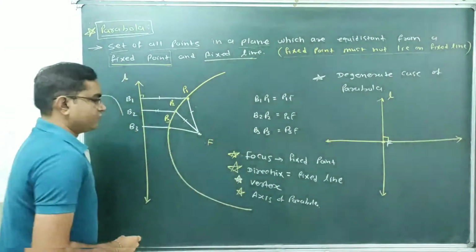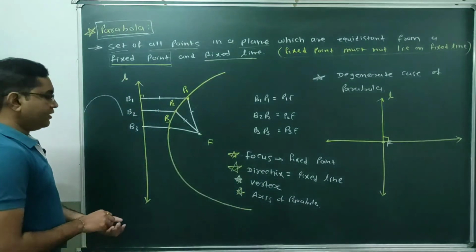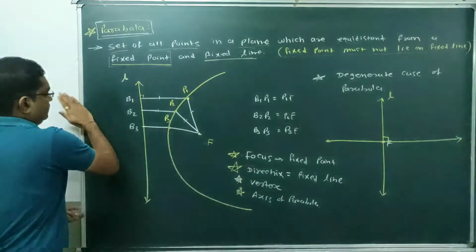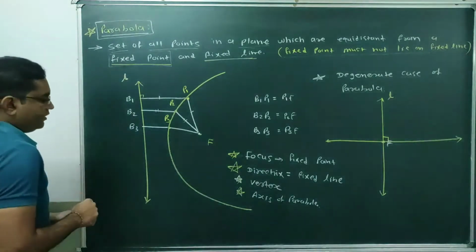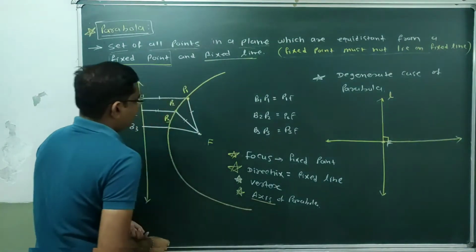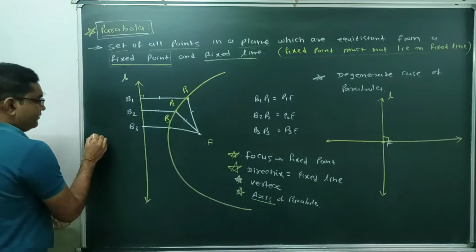Next one is vertex. Before defining vertex, we'll define the axis of the parabola. So what is the axis of the parabola? The axis of the parabola is nothing but one line. Which line?